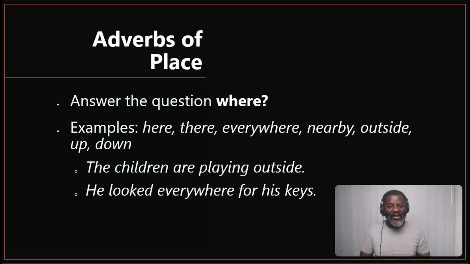It could be where something will happen, where someone will go, or in short, just the place of action. Okay, let's look at examples. When you say here, we are talking about a place. There, we are talking about a place. Everywhere, we are talking about a place, which is everywhere. Nearby, outside, up, down, whatever you have which designates a place in this sense.